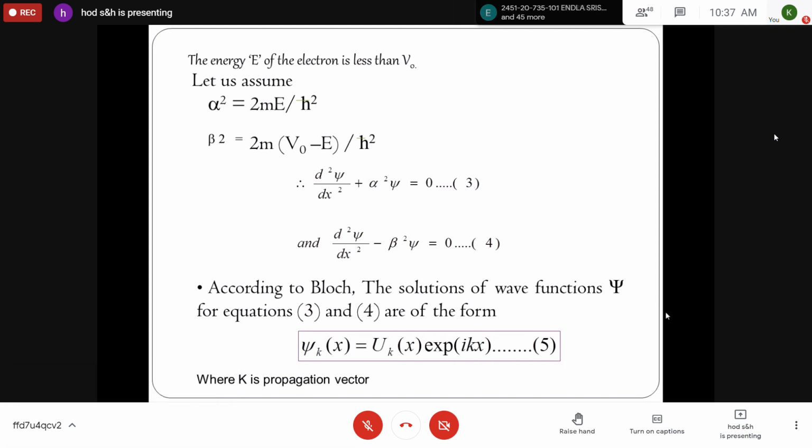So according to Bloch, the solutions for the above second order differential equations, which have both wave nature and particle nature and possess periodic potential, can be expressed as ψk(x) = uk(x) e^(ikx). Please note down this equation 5.